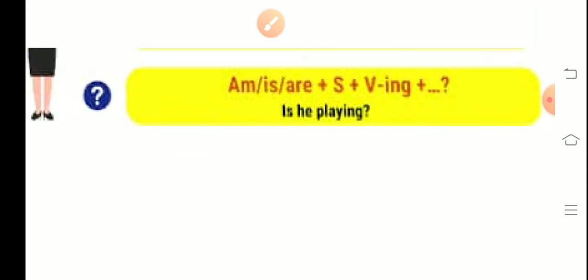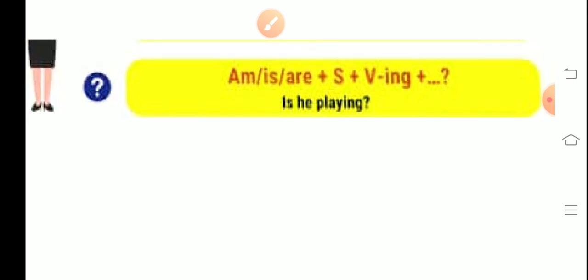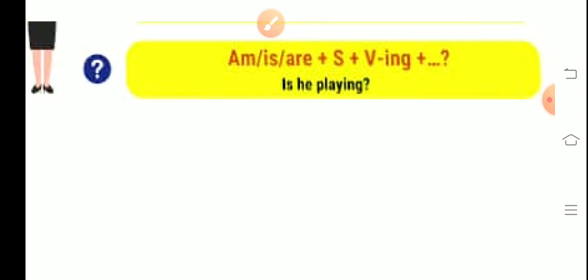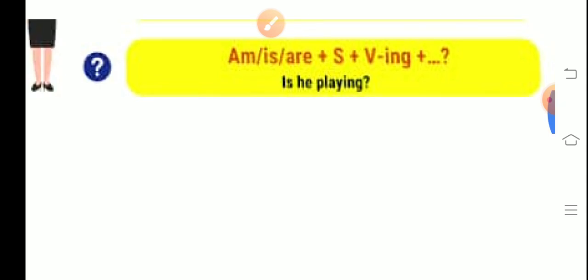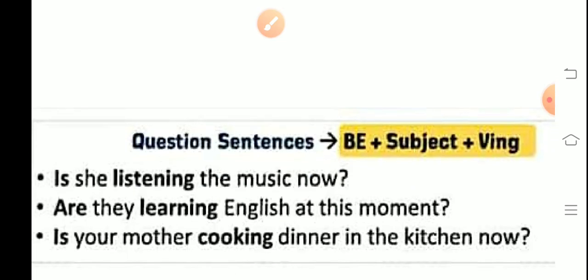Next, question form, or interrogative you can say. In interrogative you have to start the sentence with is, am or are. The rest will be the same. With I you have to start the sentence with am. With singular he, she, it or any single person, is will be used, and with the plural, are will be used. Clear? So the sentence is: is he playing? Suppose, are you playing? Am I playing? All these are the question forms or interrogative forms. Clear? So we'll see some examples.